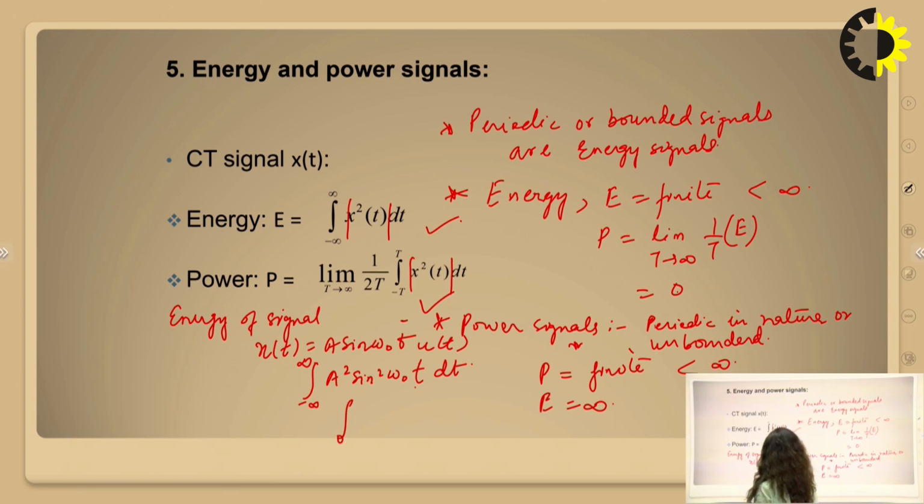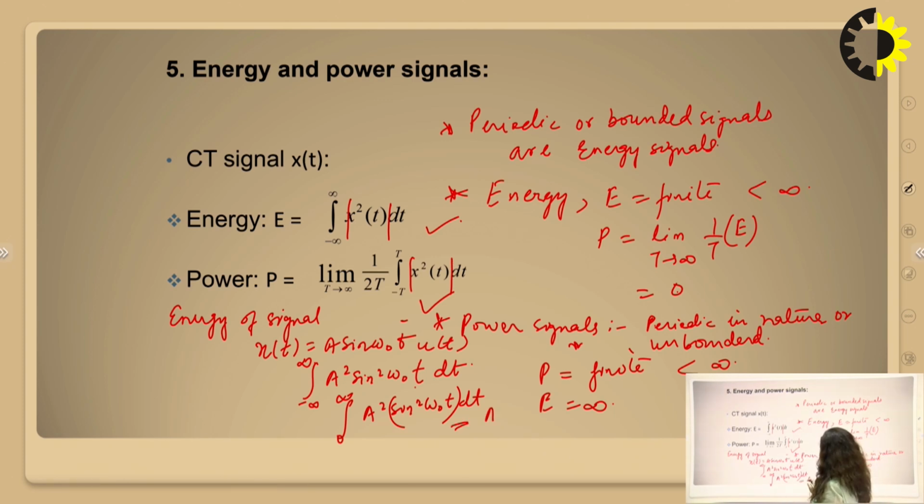Or the limits we can change because it's a unit step signal, so the limits will be 0 to infinity of A square sine square omega naught t dt. We can integrate sine square as 1 minus cos 2 omega naught t over 2, and we will get the value A square by 2. So in this way we can find out the value of energy of the signal.